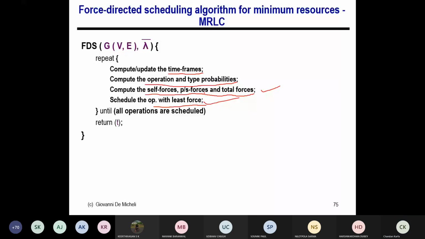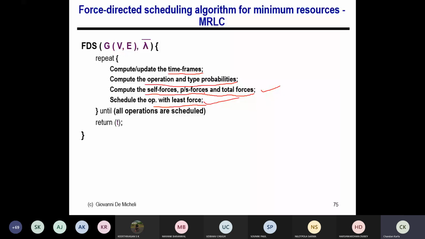So any question about this MRLC? So can we try a problem like the problem which we were doing yesterday? Can we try that using this thing? Like we'll see how does this work. Yeah, so basically it's a good idea that you take the same example and try to schedule the things. Although I did not bring an example here, that can be a good homework for you, right?